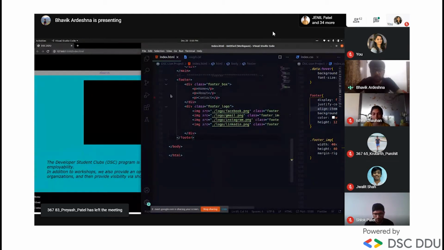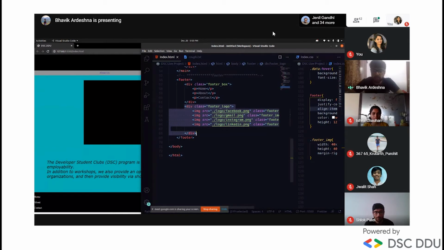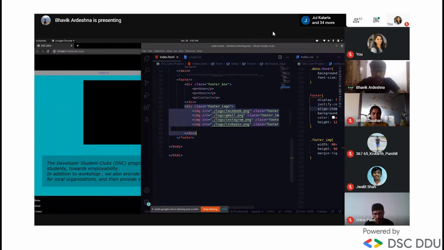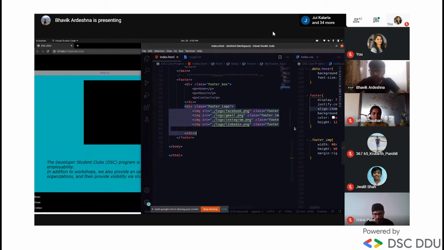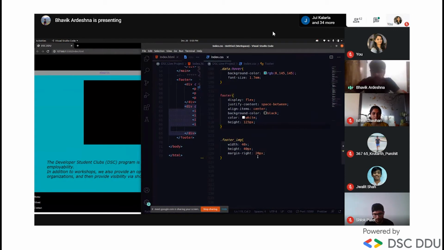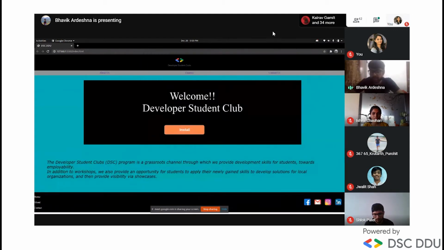It will move this to the most left side and this to the rightmost side. And I gave margin right 20 pixels to them. So it will apply margin right to each, which means LinkedIn will have 20 here, and Instagram will be 20 away from this LinkedIn as the nearest element.